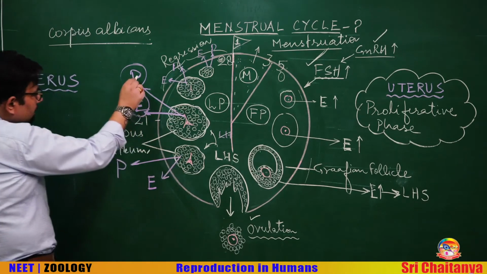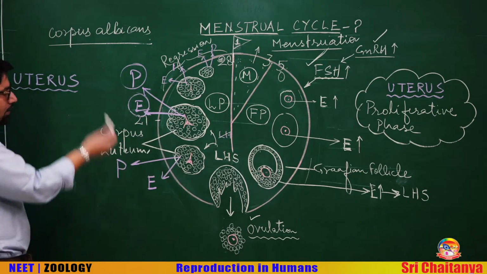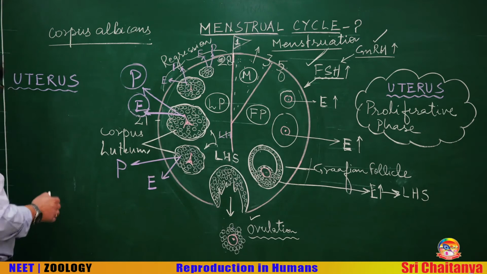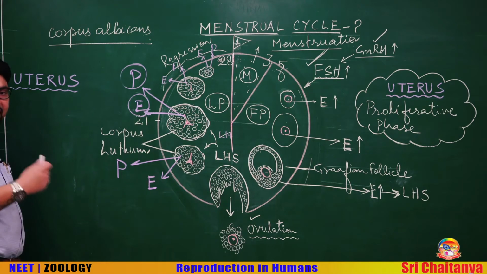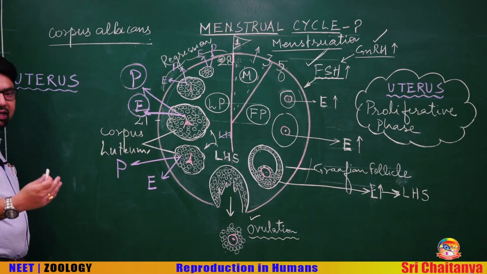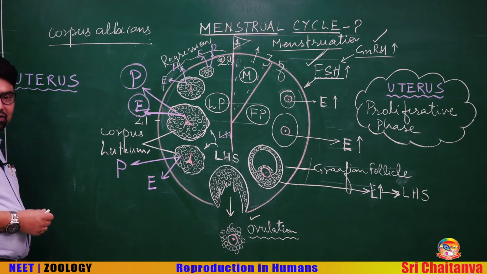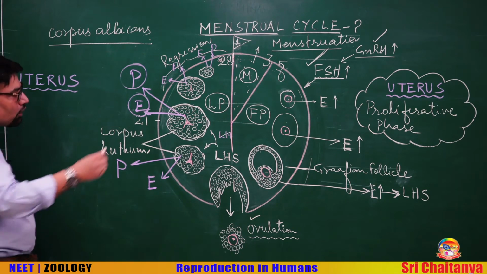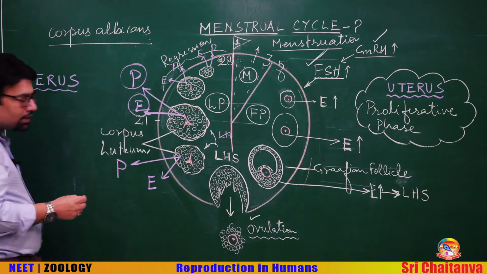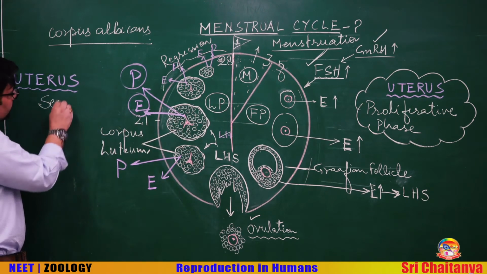Here, the P and E hormones are rising in the blood, and what is happening in the uterus is the secretion of the endometrial gland. Many endometrial glands now become active and they start secreting a fluid into the lumen of the uterus. Therefore, an alternate term for the luteal phase can be secretory phase.